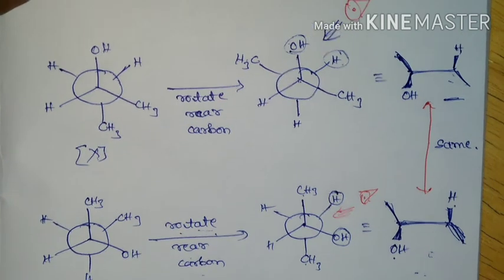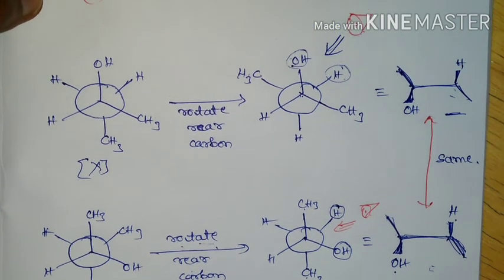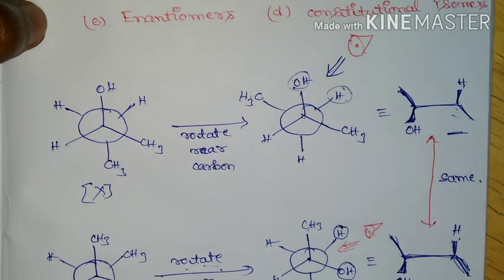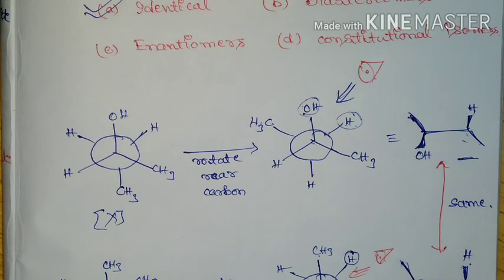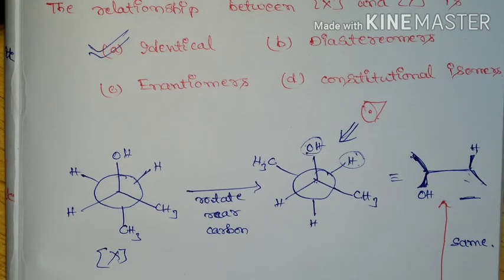Means the relationship between X and Y will be identical. Okay, so option A is correct, that is they are identical.